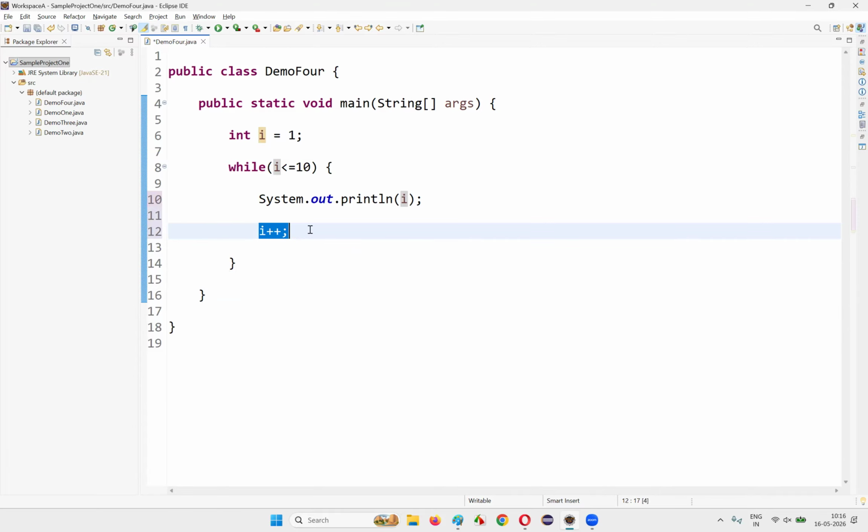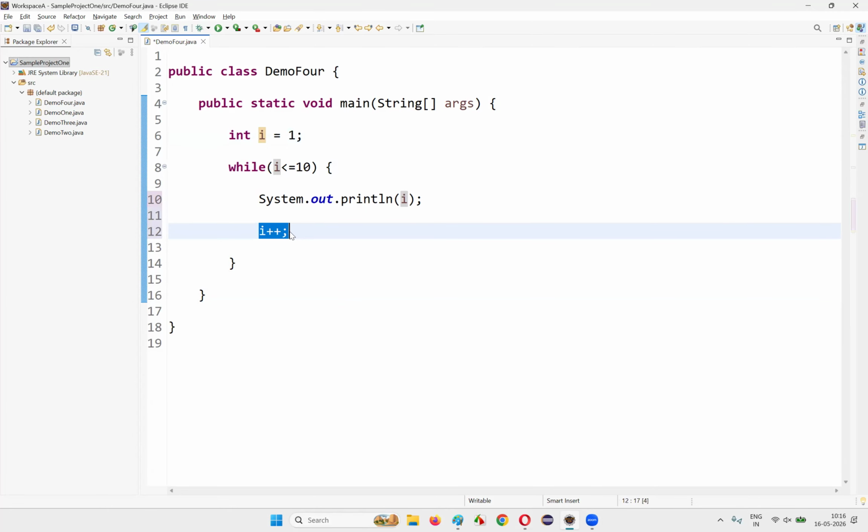i++, the increment operator. The value of i will be incremented by 1. It's a post increment operator. So after this statement, by the time the control comes to this condition, the value of i will be already incremented. Fine. Let's see what will happen in this case. The initial value of i is 1.